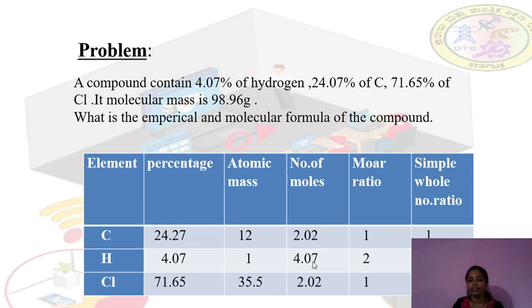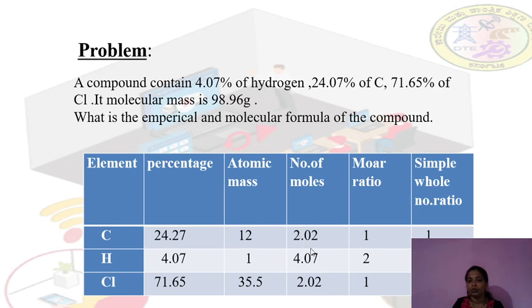Similarly, 4.07 divided by 2.02 is approximately 2. Here 2.02 divided by 2.02 is also 1.